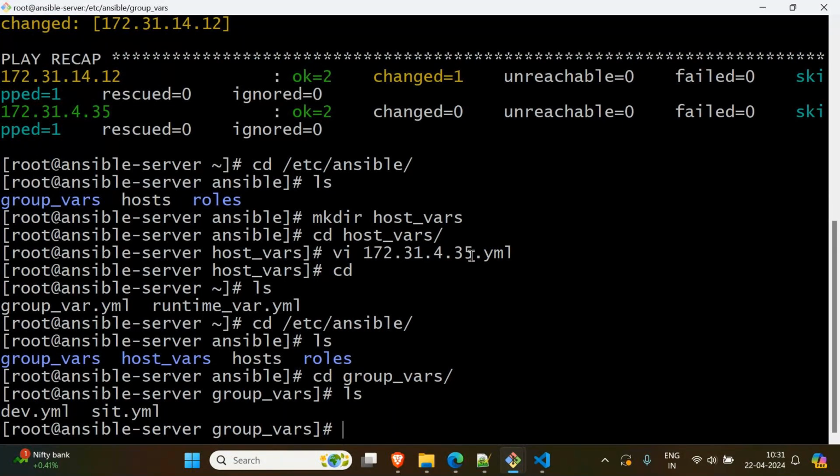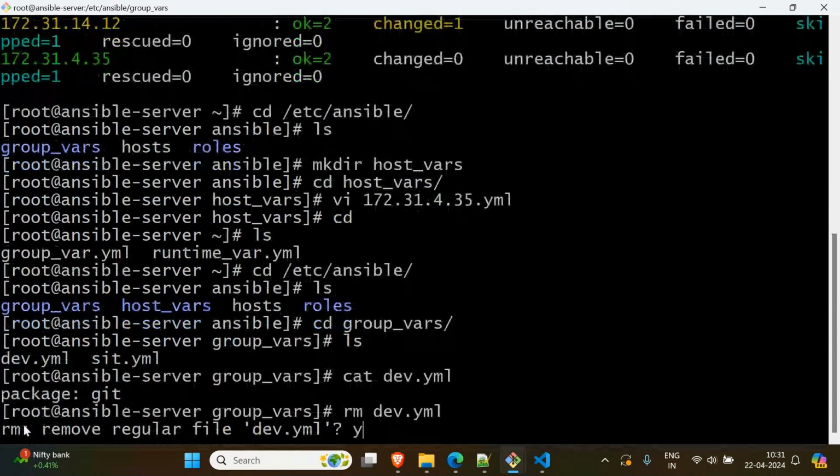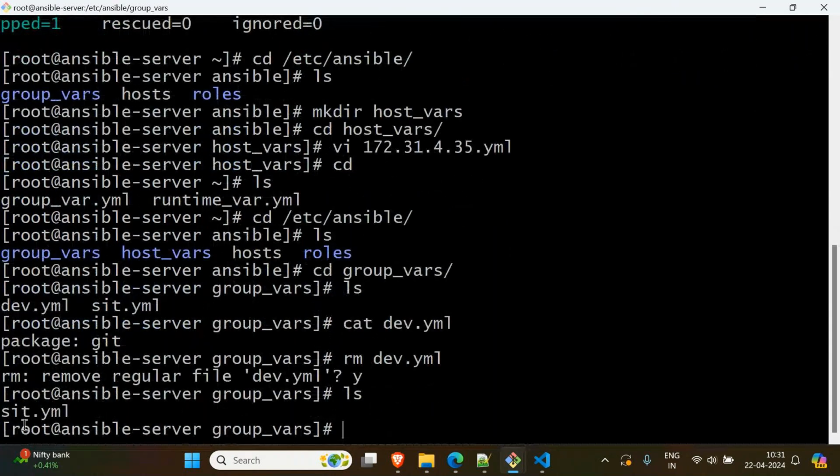So what I will do is delete this file, dev.yaml, so that it will not pick it, because here in dev we are installing git, right? So it will install git instead of tree. Let me remove this one. Yes, ls. Now dev is not there, fine. Let us go out, ls. Now let me run Ansible.